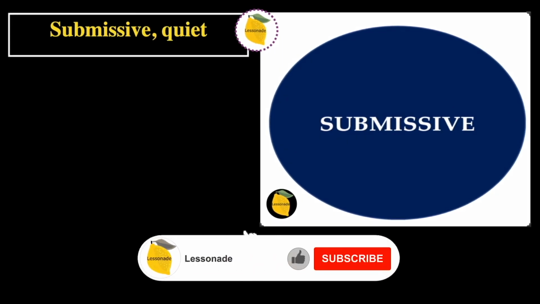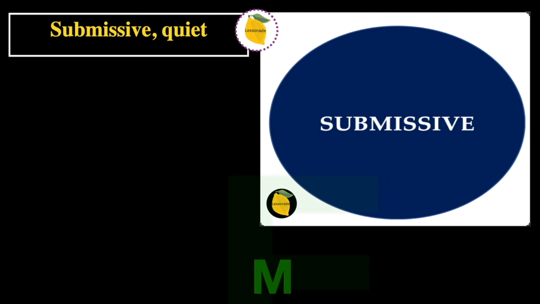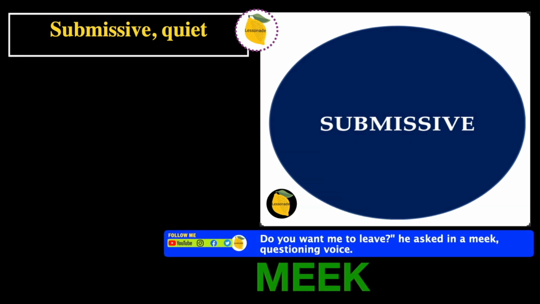So the next definition is submissive, quiet. In this picture, it says submissive. So therefore, the word will be meek. And the sentence for meek is that, do you want me to leave? He asked in a meek, questioning voice. In other words, he asked in a silent or quiet, questioning voice.